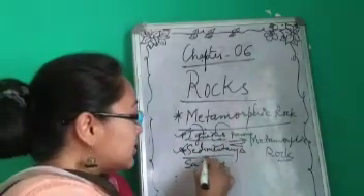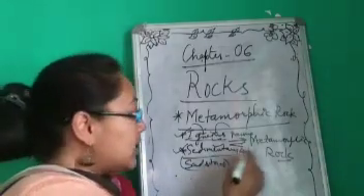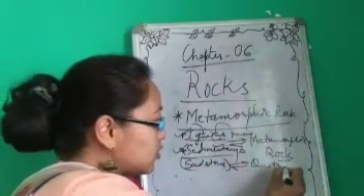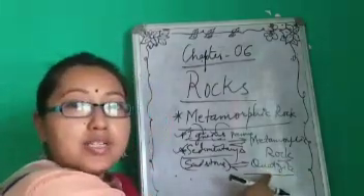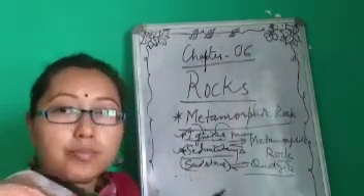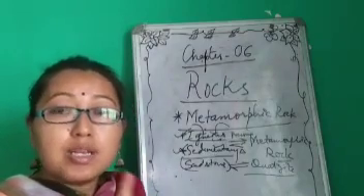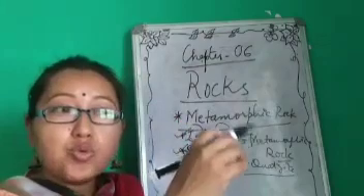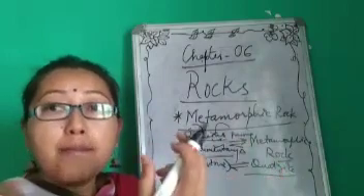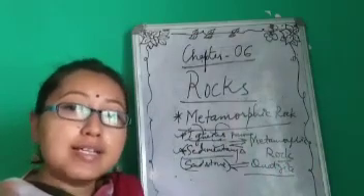Sandstone is a sedimentary rock. When intense heat and pressure are exerted on this rock, it is turned into a metamorphic rock, that is quartzite. So sandstone is converted to quartzite. Quartzite is the metamorphic form of the sedimentary rock sandstone. Clear? Okay. Whereas limestone, when subjected to high pressure and intense heat, tends to change into marble. That marble is the metamorphic form of limestone.